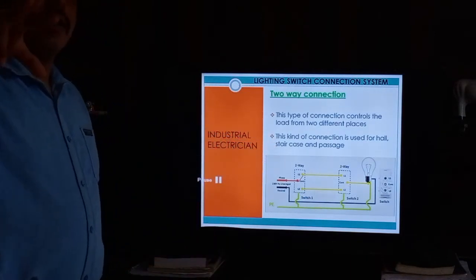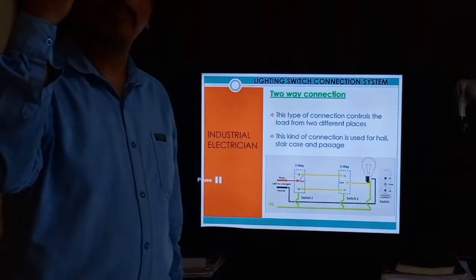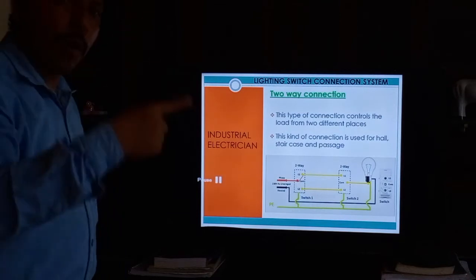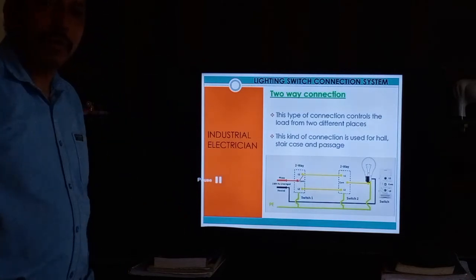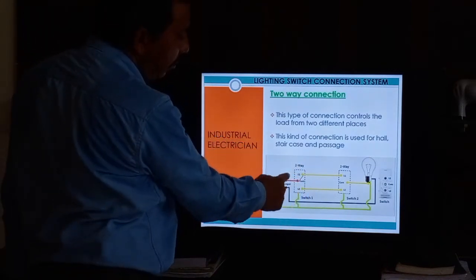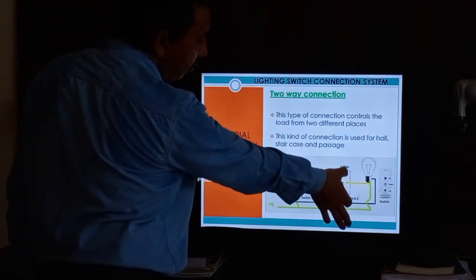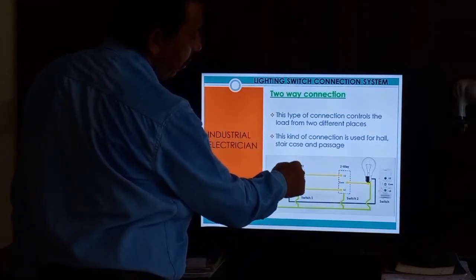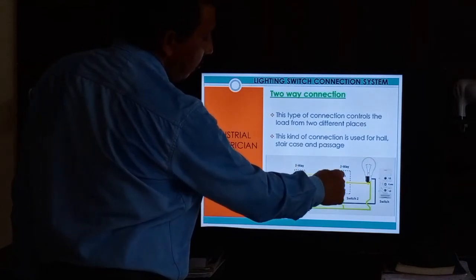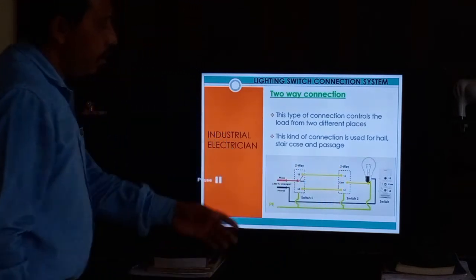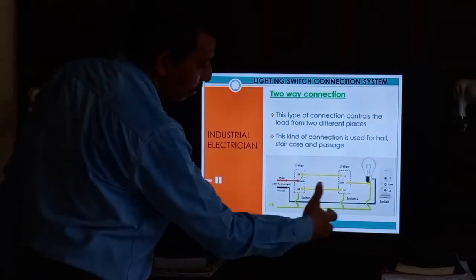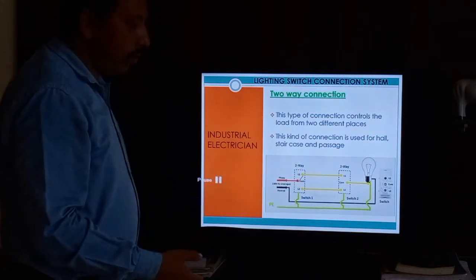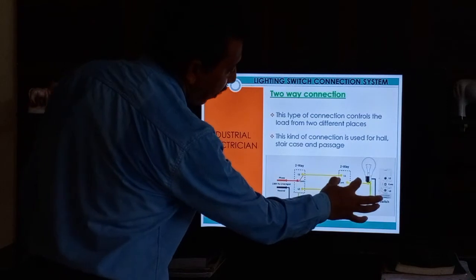Two-way switches have 3 terminals inside. One way has only 2 terminals, one incoming and another outgoing. But in two-way there are three connections. You see three terminal plug. The center is common, and L1 and L2, and the other switch also has L1 and L2. So this is the wiring diagram. Here also we use phase, neutral and earthing. This is one switch and this is another switch.